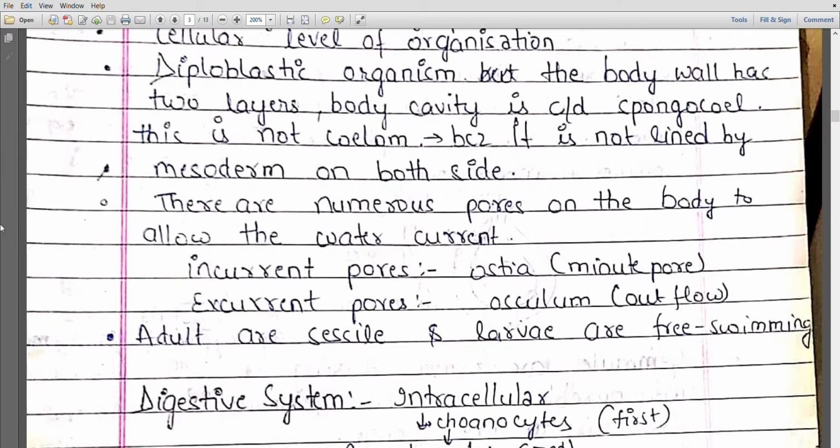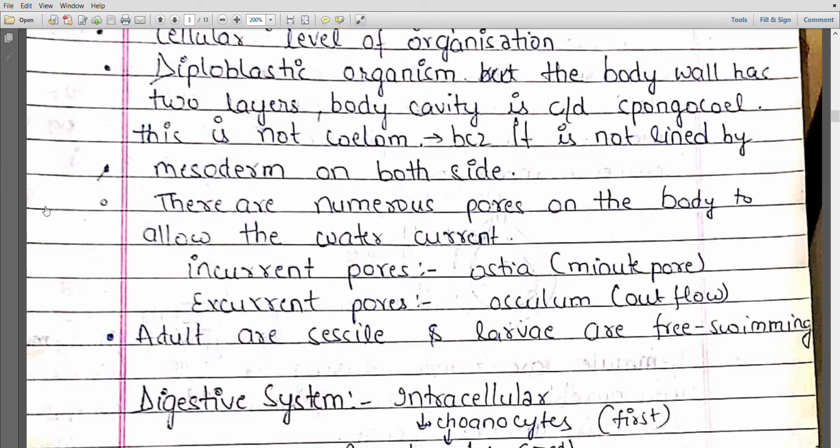Incurrent pores are those pores by which the water will enter into the sponges. This is ostia. While the excurrent pores are those pores from which the water will move to the outside of their body. That we call osculum, and this is an ostia.